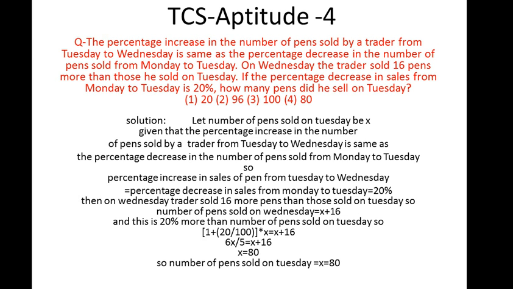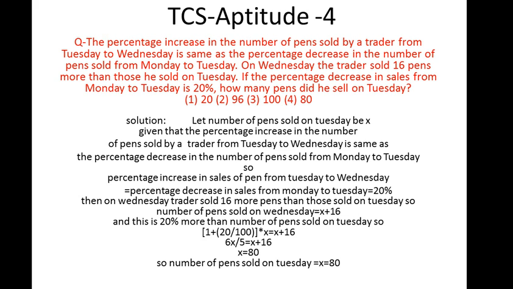Let us take the question which says that the percentage increase in the number of pens sold by a trader. Basically a trader is selling some pens. He is selling from Tuesday to Wednesday. The percentage increase in the number of pens sold from Tuesday to Wednesday is the same as the percentage decrease in the number of pens sold from Monday to Tuesday. So look at the question once again. The percentage increase in the number of pens by a trader from Tuesday to Wednesday is the same as the percentage decrease in the number of pens sold from Monday to Tuesday.